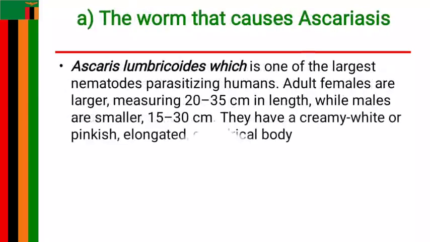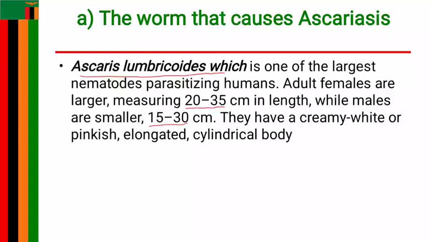Now, going back to our question A, which says you mention the worm that causes ascariasis. Of course, you say ascariasis is caused by the worm known as Ascaris lumbricoides, and this is one of the largest nematodes which affects human beings. The females are larger, measuring between 20 to 35 centimeters in length, while the males are a bit smaller and they may measure between 15 to 30 centimeters.